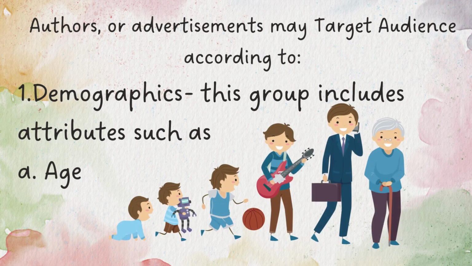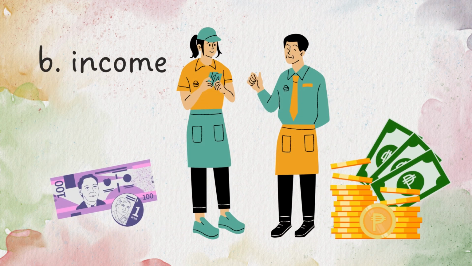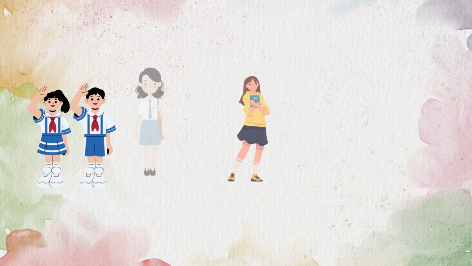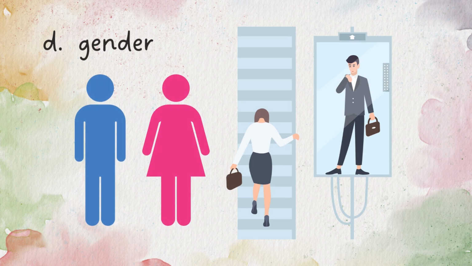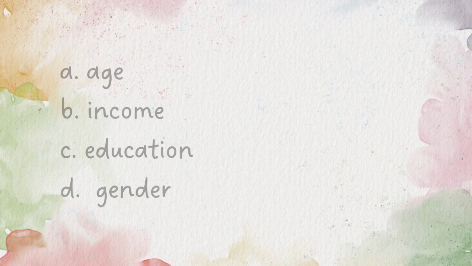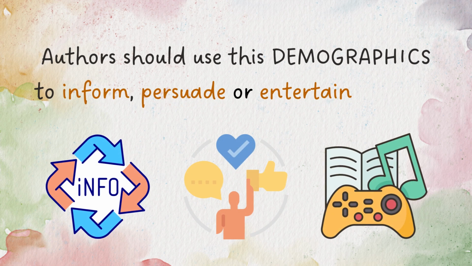So authors or advertisements may target audience according to, number 1, demographics. This group includes attributes such as age, income, education, and gender. So, demographics is about age, income, education, and gender of the reader or the target audience. Authors should use this demographic to inform, persuade, or entertain.